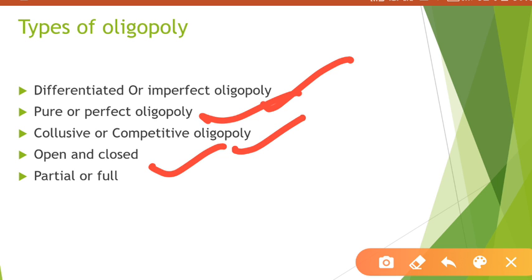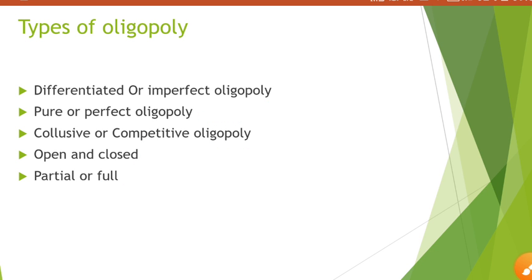Open and closed oligopoly, in case of an open oligopoly, generally the entry is easy, and in closed oligopoly they are very strict, they don't want anyone to enter. Okay, partial oligopoly is the one where there will be one leader firm and all other firms will follow. And in full oligopoly there is group behavior, that means all firms will come together and take a decision. Okay, so that's all about oligopoly.